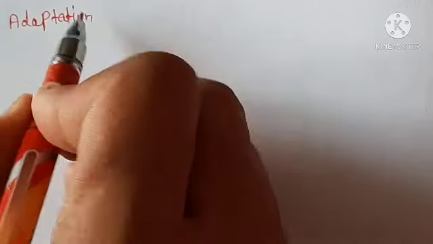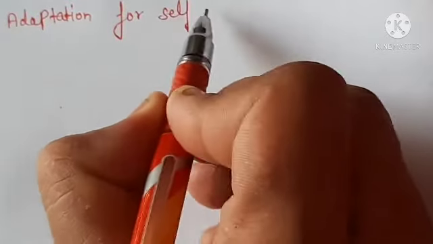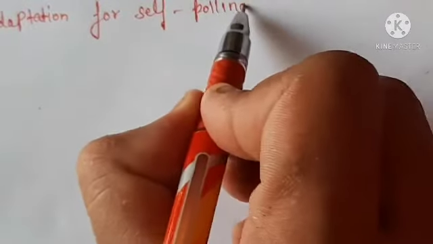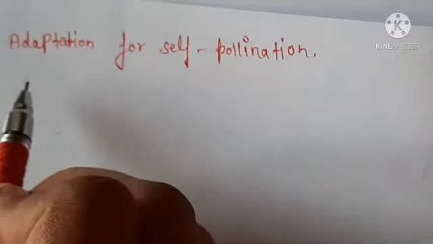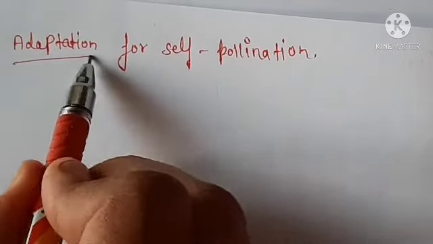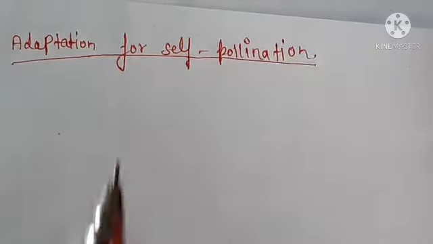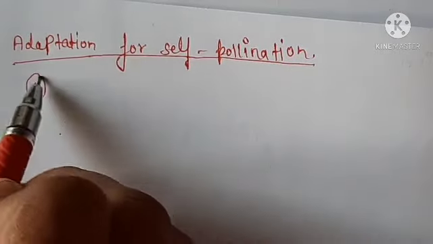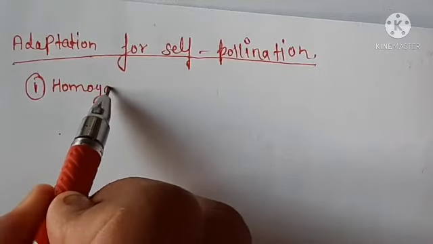Adaptation for self-pollination. How the plants are modified for self-pollination, in which we discuss the first one, homogamy.